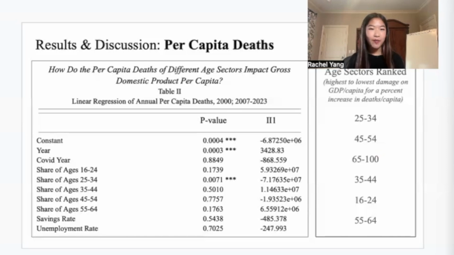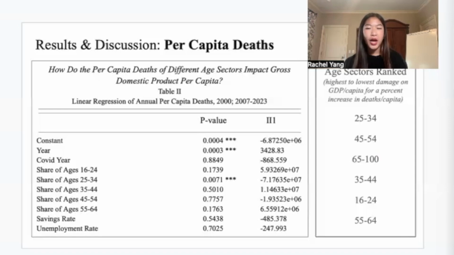So on this slide, I have my Gretl output for my second regression. As visualized by the table to the left, a percent increase in the per capita debts of the 25 to 34 age bracket will have the most detrimental effects on the economy, as indicated by the coefficient negative 7.17. This means that compared to the mid group, per capita debts 65 to 100, a percent increase in per capita debts will lead GDP per capita to fall by roughly $7.17 more.